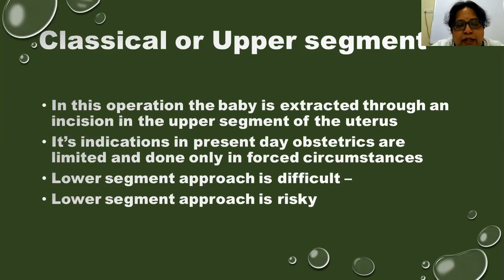Either in cases where the lower segment approach is difficult, where the placenta is implanted completely over the lower segment, then approach to the lower segment is difficult. In such cases, we can go for upper segment, and we even have to plan for cesarean hysterectomy before. Or when the lower segment approach is risky, when there is a huge fibroid in the lower segment, or when there is a carcinoma which has spread to the lower segment of the uterus, then also approach to the lower segment is risky and we cannot do a cesarean section in such cases.